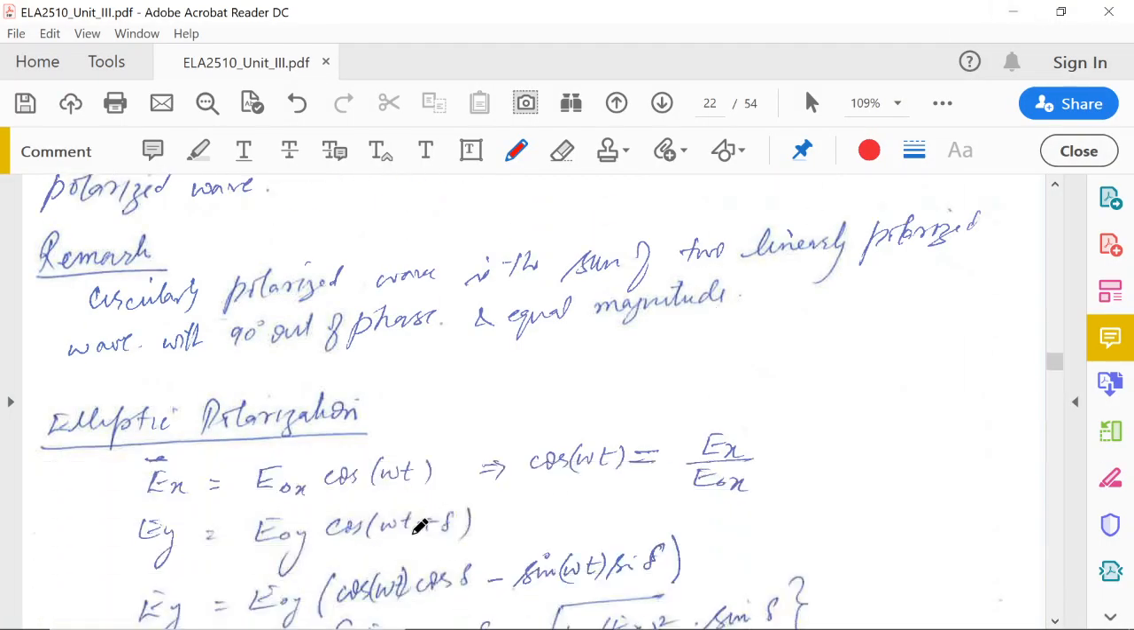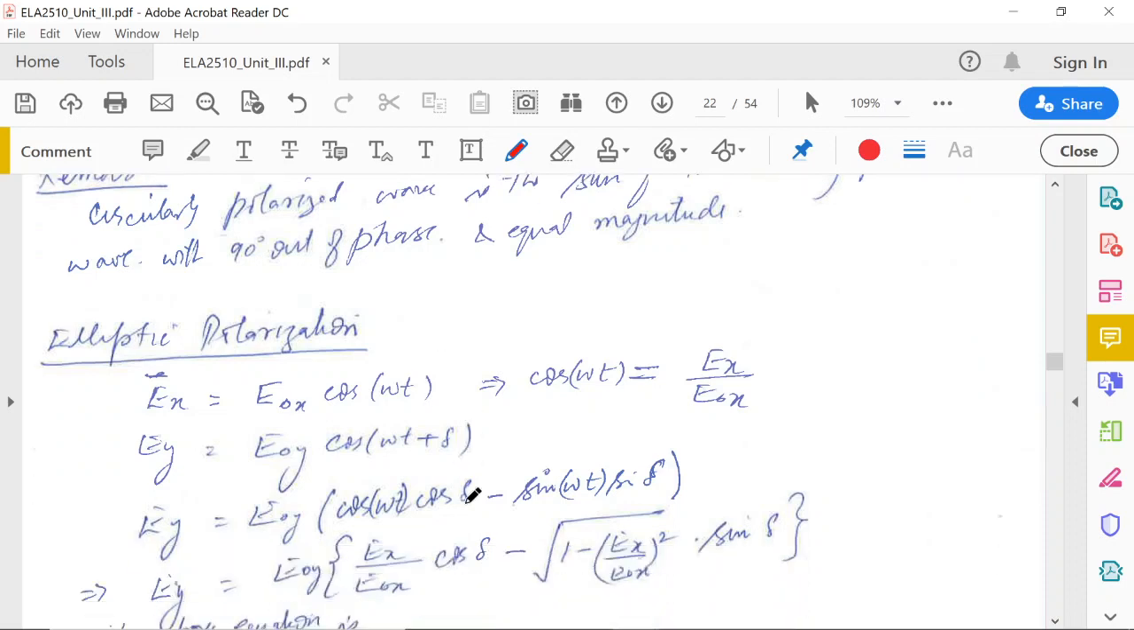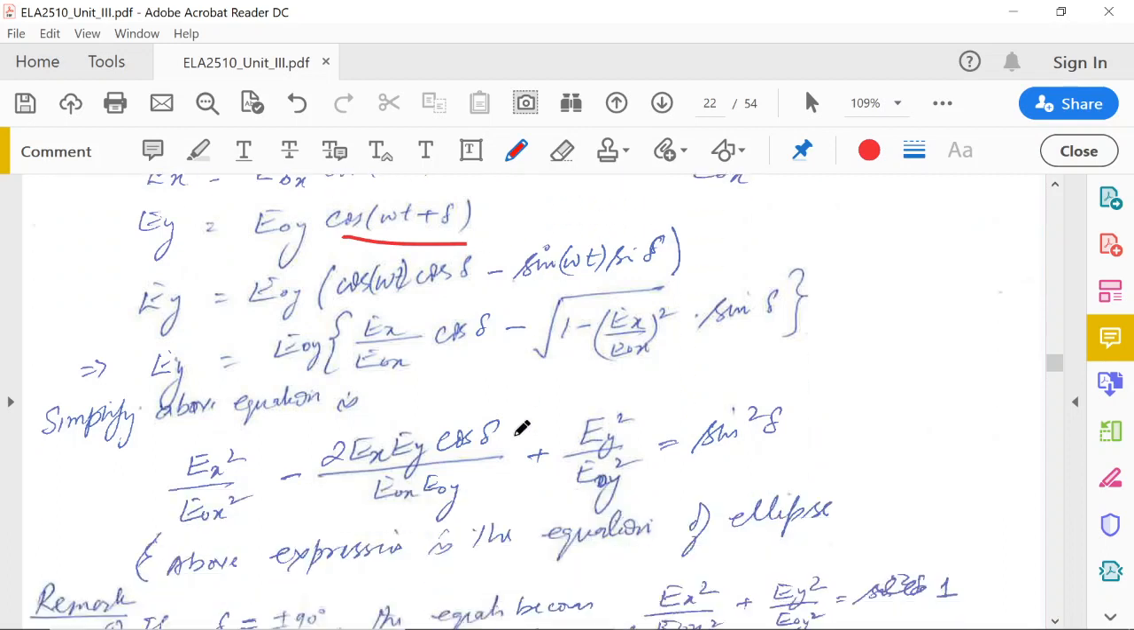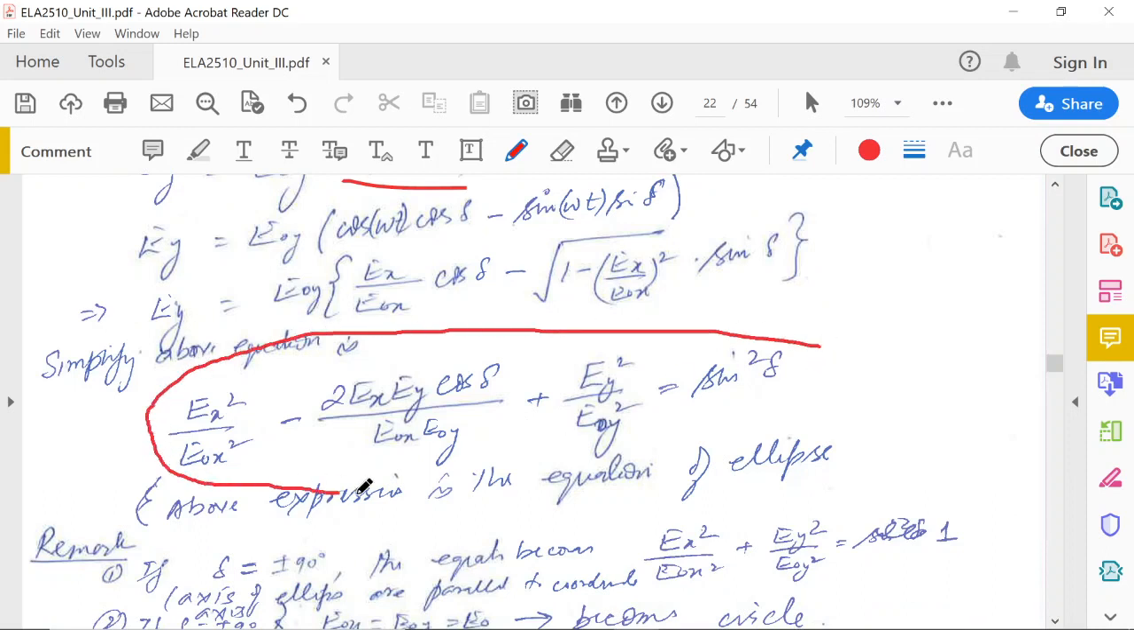Now next is the elliptic polarization, which is a very general case. Here again both amplitudes are different and there is some delta. When you rearrange these equations, cos omega t is EX over EOX, and you can open this with this formula and replace cos omega t by EX over EOX. Then you find this is the equation of an ellipse, with axes x over some constant a and y over b equal to some constant.